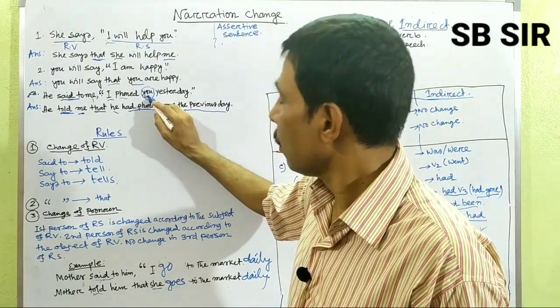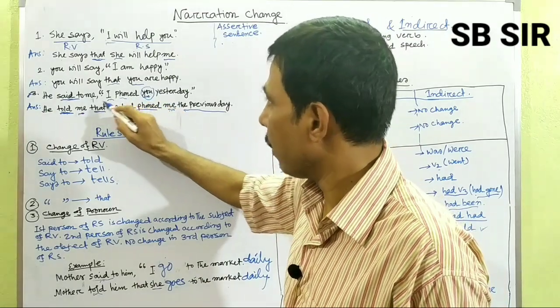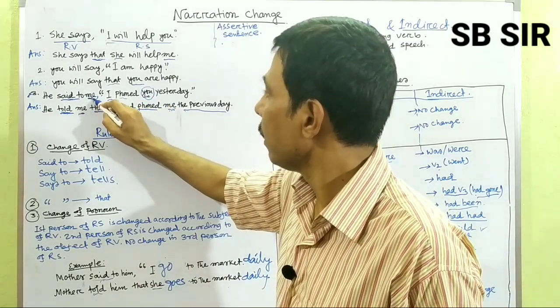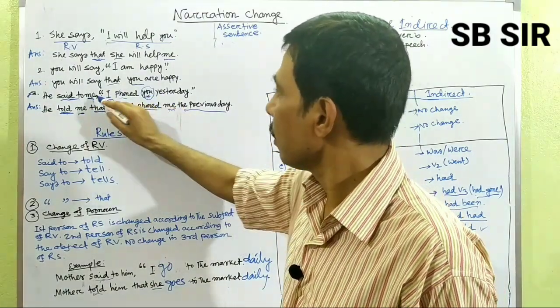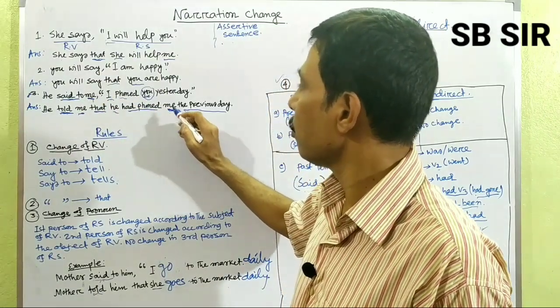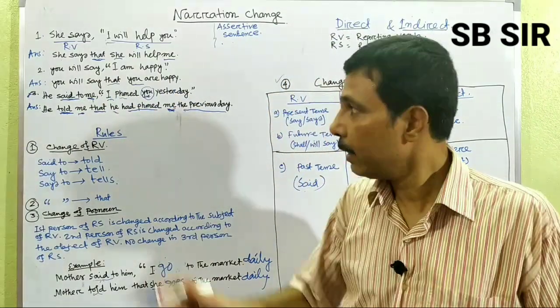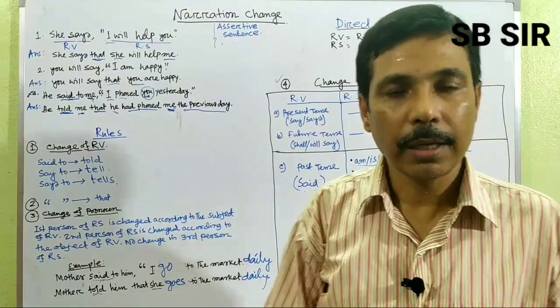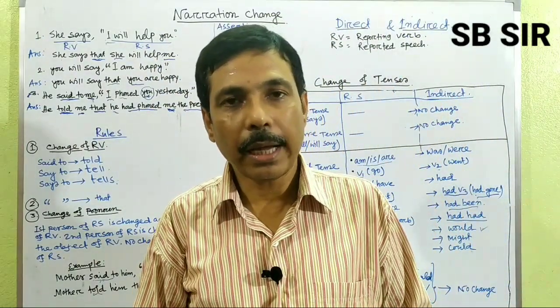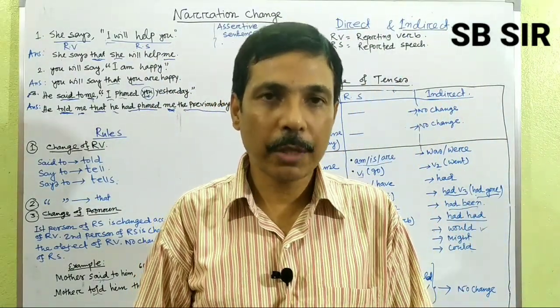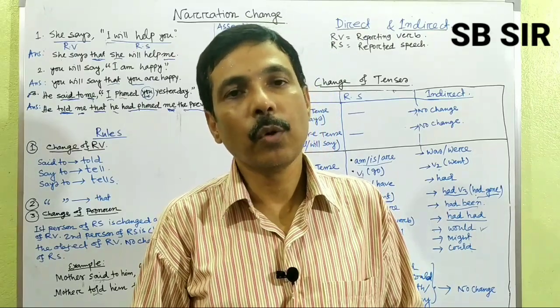This second person must be changed according to the object me. So you changes into me. But if you find third person within the inverted comma, in the portion of reported speech, there will be no change.